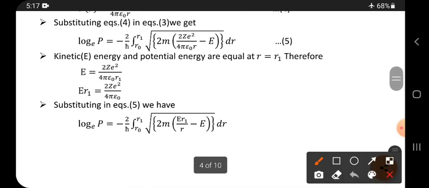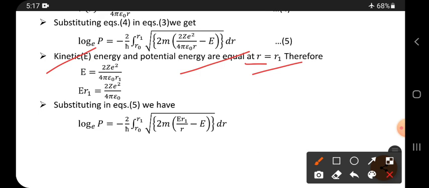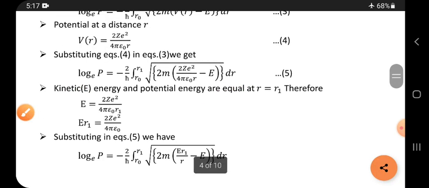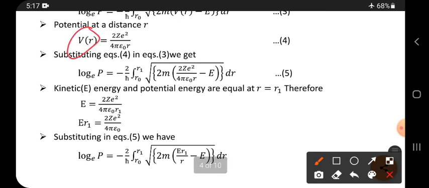See, at r equals r1, kinetic energy and potential energy are equal at this point. So V equals E at r equals r1. Why? Because at r equals r1, potential energy is converted into total energy, that is the kinetic energy.